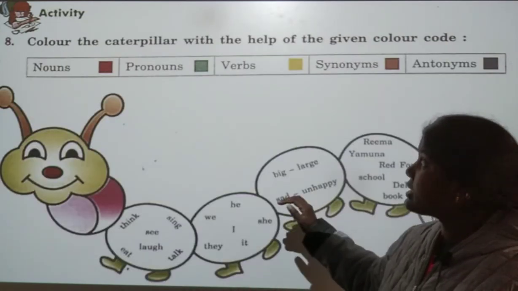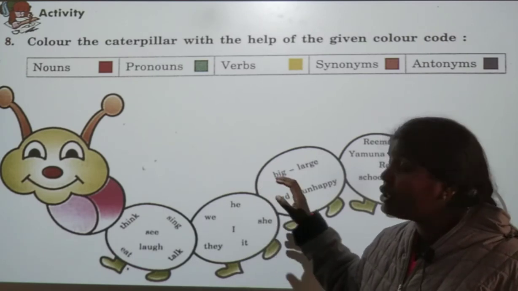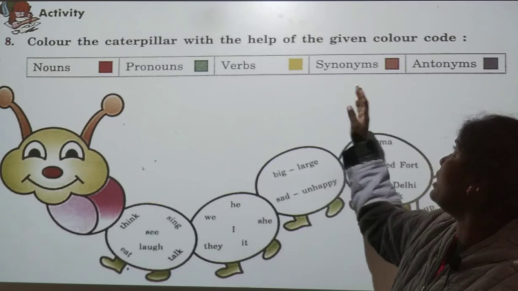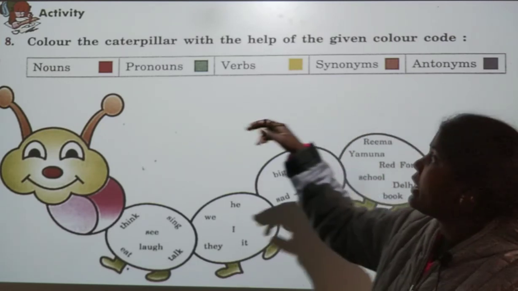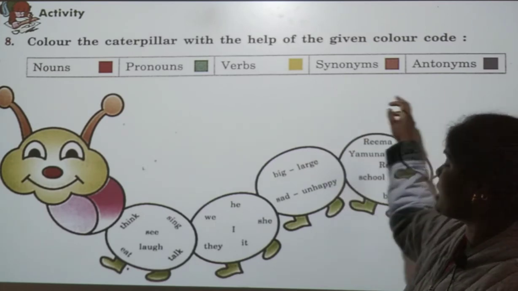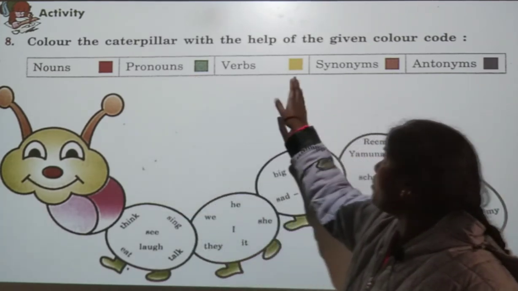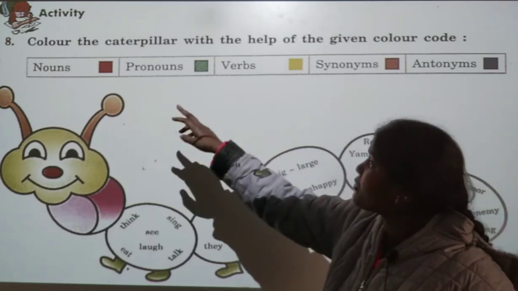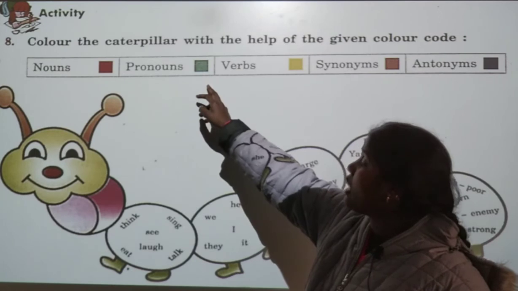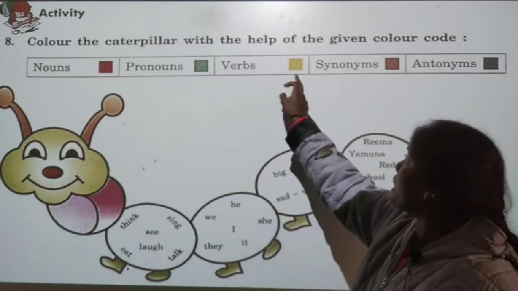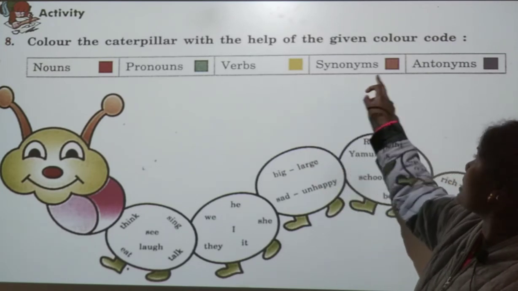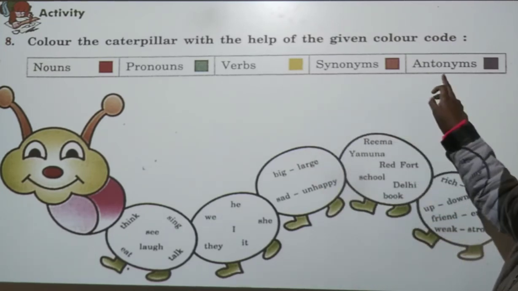Now at last we have some activity in the lesson. Color the caterpillar with the help of the given color codes: nouns, pronouns, verbs, synonyms, antonyms. Here we have the color boxes also. For the nouns we have to draw that color, for pronouns we have to draw green color, verbs we have to draw yellow color, and synonyms and antonyms, this color.